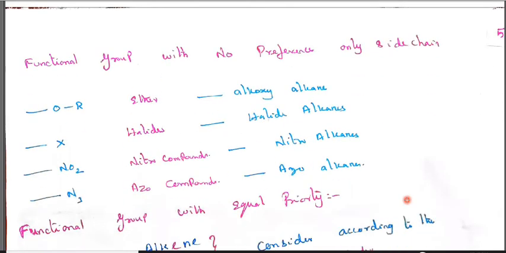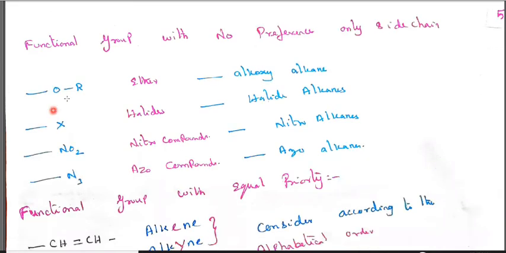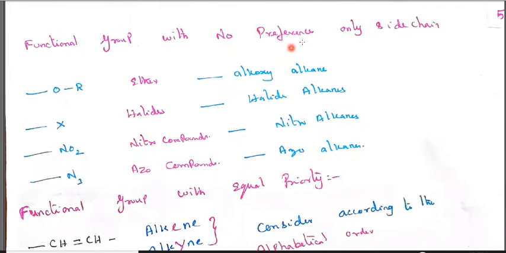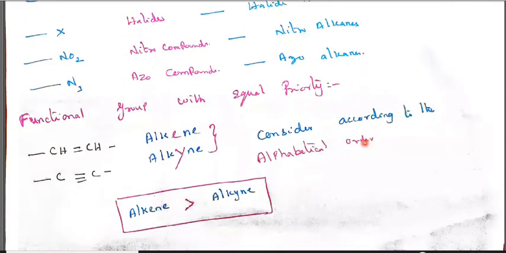Now, functional groups with no preference, only side chain: ether, halides, nitro compounds, azo compounds, meaning alkoxy alkane. Why are they no priority? No preference means they are only considered as side chains, meaning alkoxy alkane, halide alkane, nitro alkane, azo alkane. Like that only we used to call.